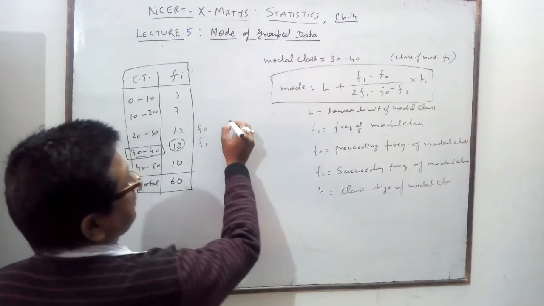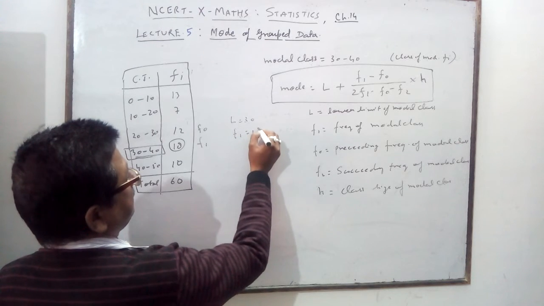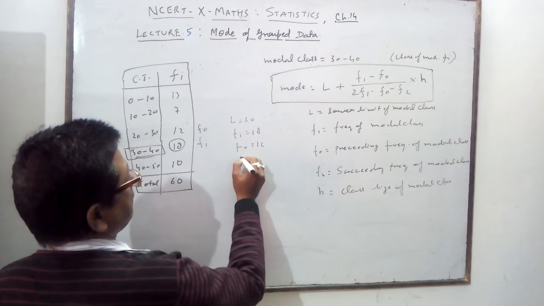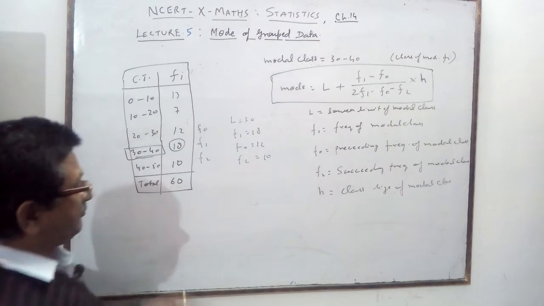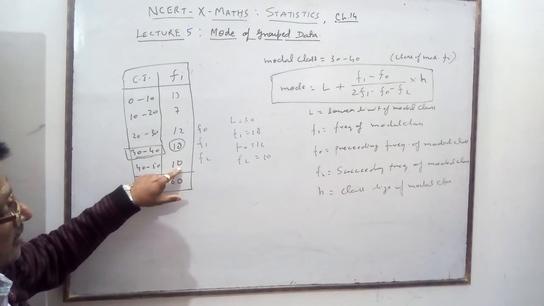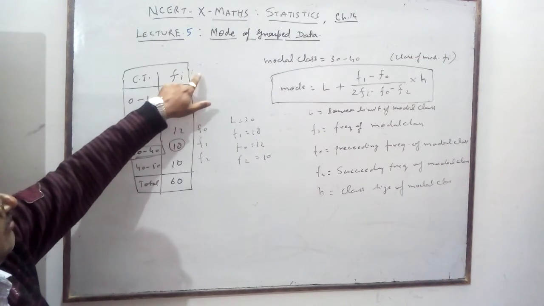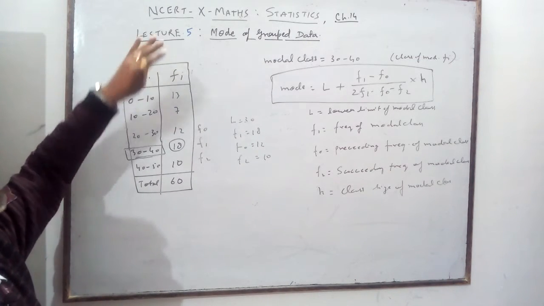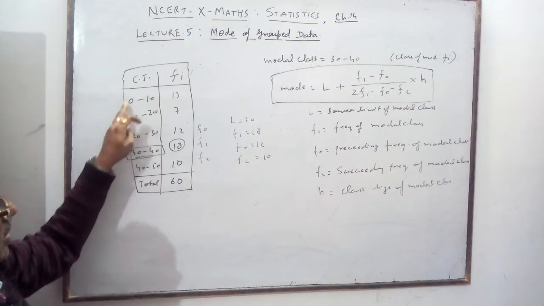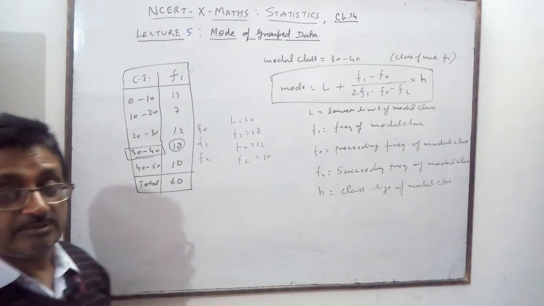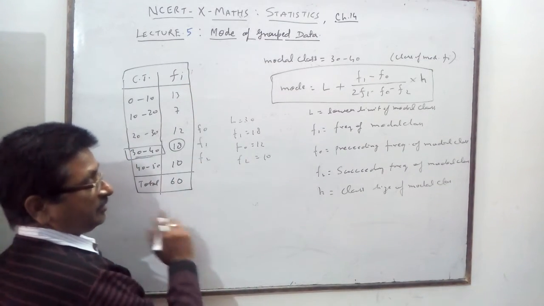Now here you will get what is L? L is 30. What is F1? 18. What is F0? 12. What is F2? It is 10. Suppose F1 is here, then F2 will be 0. If F1 is here, F2 will be this and F1 will be 0. Previous of this is 0. It is not necessary that 18 is here, maybe 18 is here, then your model class will be this. In that case, previous no frequency is given, then 0. After that F2 will be 0.